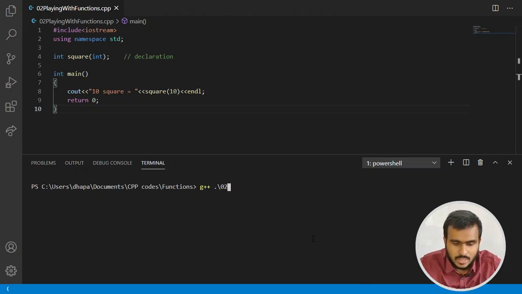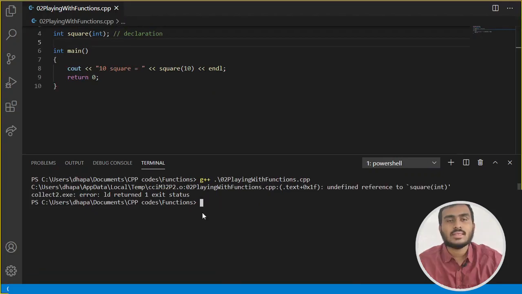So the name of my file is 02 something something, playing with functions. The compiler is throwing an error. What is the compiler saying? The compiler is saying undefined reference to square. Now, what does this error mean? The error means you are trying to call a function before it is defined.